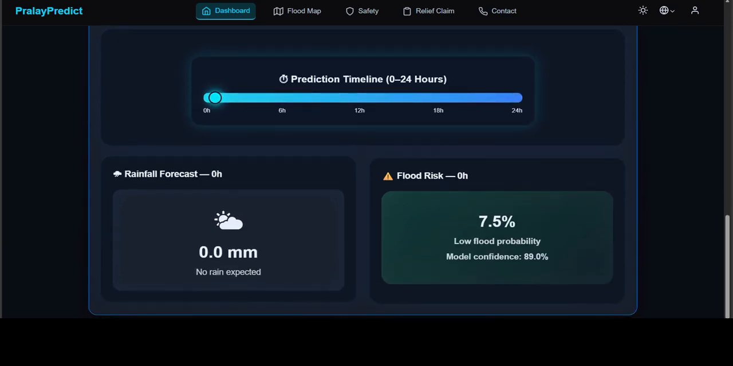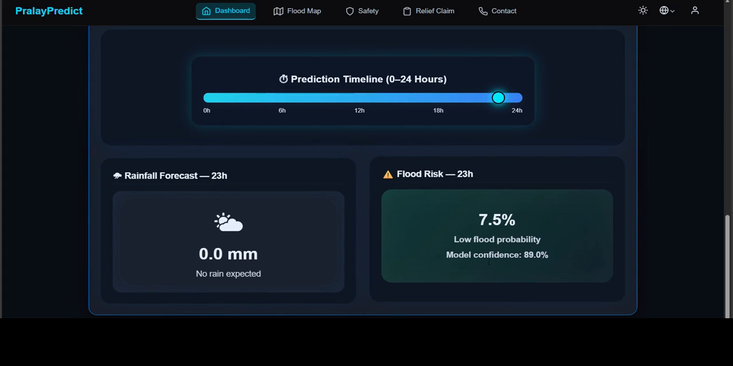Further, we can see the prediction timeline. This is a feature where the user can see the forecast conditions for the next 24 hours. The user can see the rainfall forecast and flood risk for every future hour. As we scroll this slider further, the things are changing, and also the values. There are no rainfall conditions in Pune now, so the rainfall parameter remains 0.0 mm, whereas the flood risk is also low in Pune now.